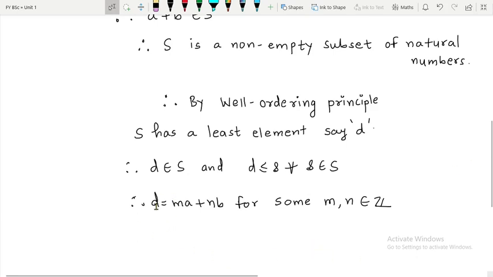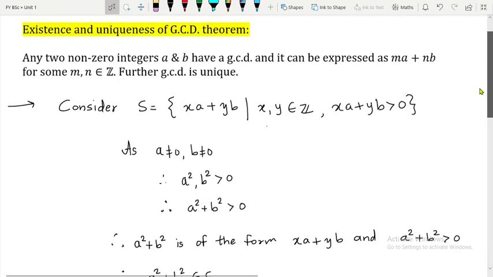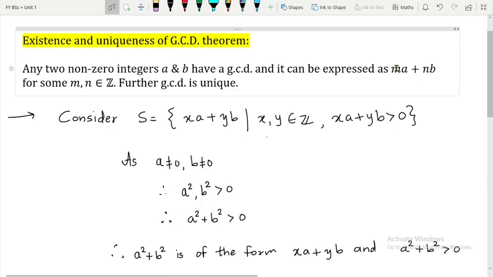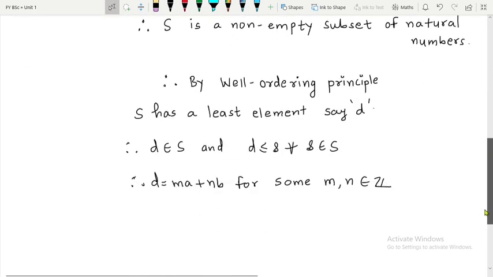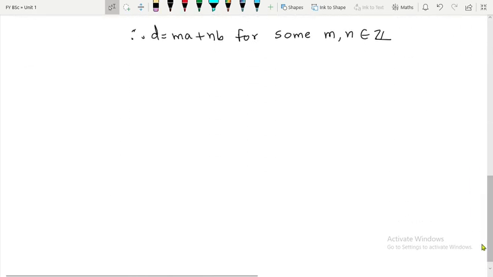If I show that this D is the GCD of a and b, then I am through. Then I can say a and b has a GCD which is nothing but D, and we already have that D is of this form, ma plus nb for some m, n belonging to Z. So now we show D is the GCD of a and b.